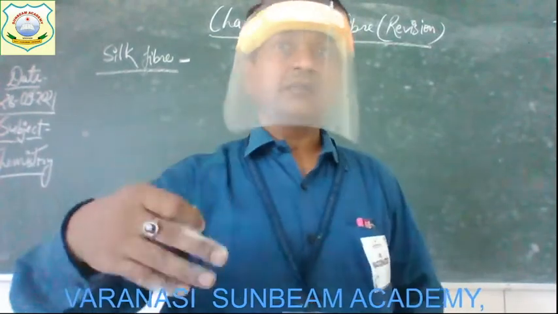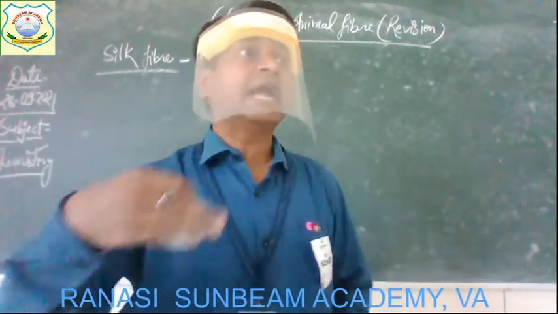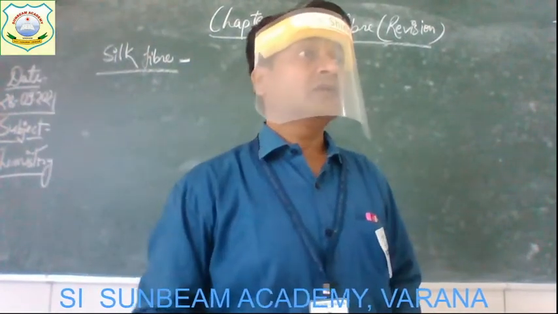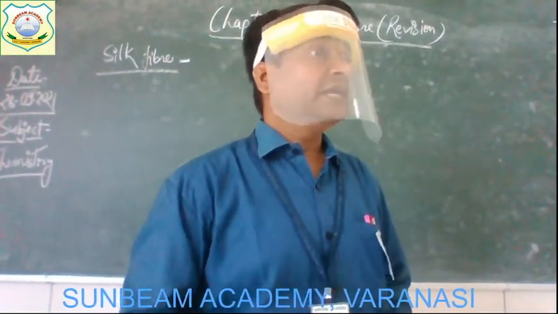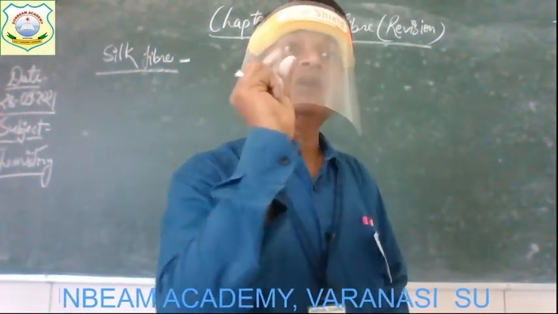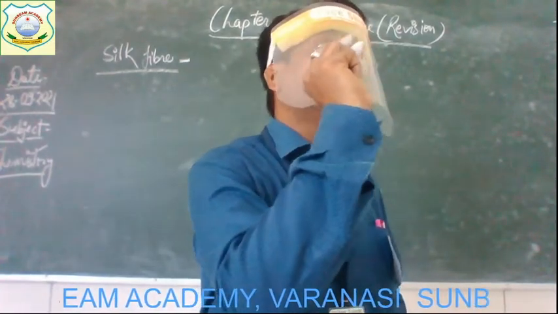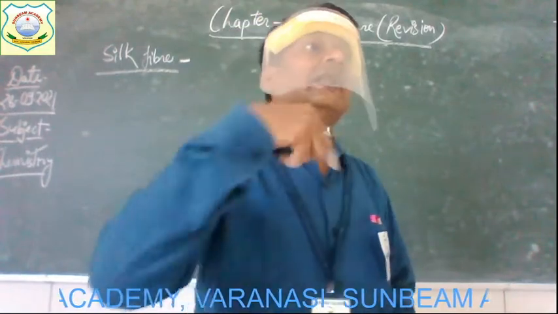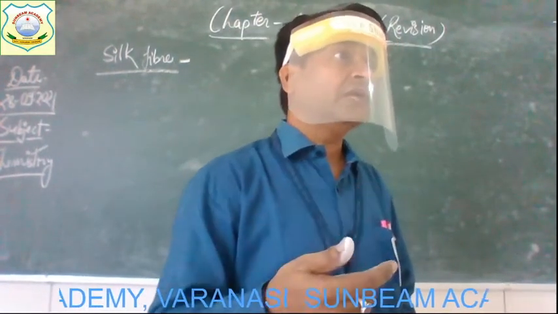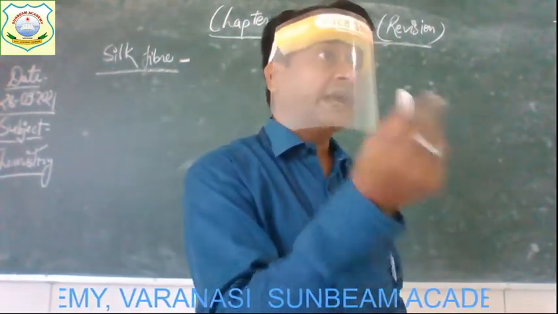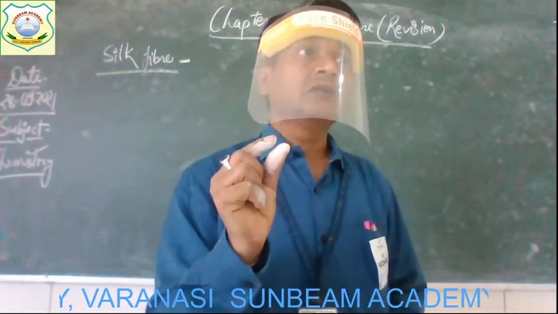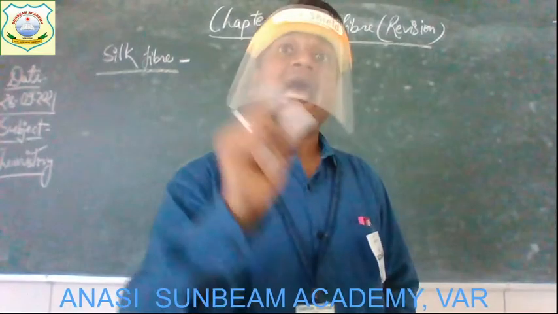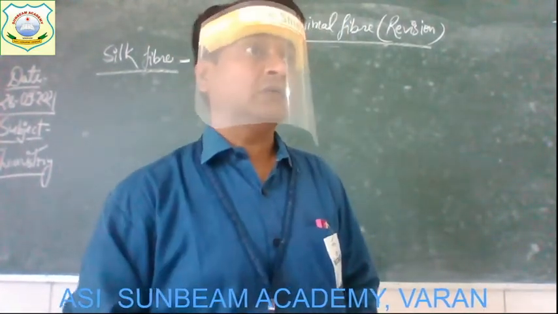When that liquid comes in contact with air, it gets hard, and now it looks like a small white ball-like structure.